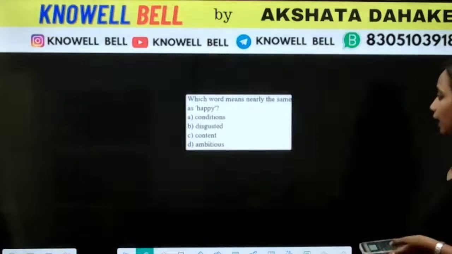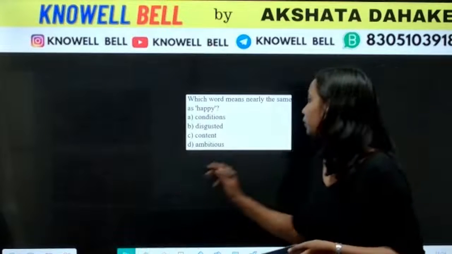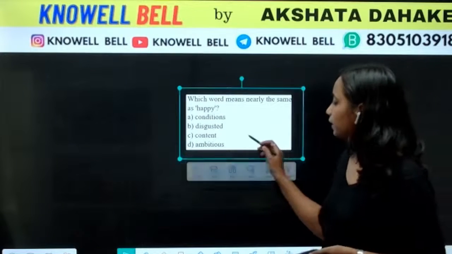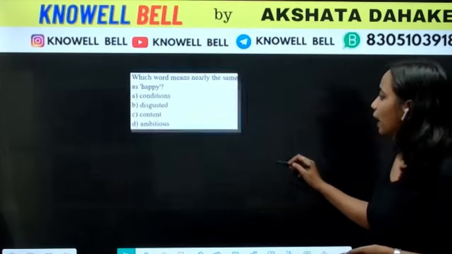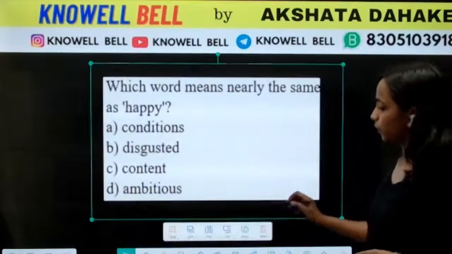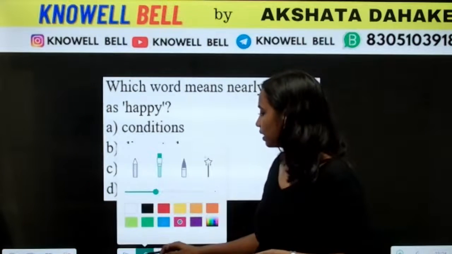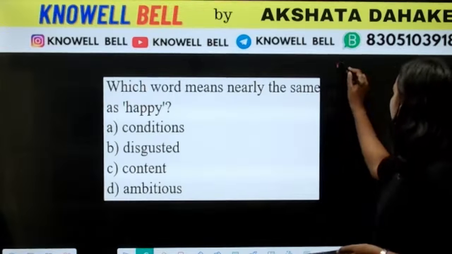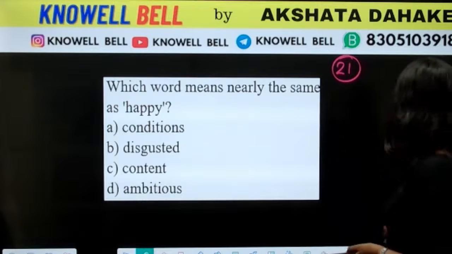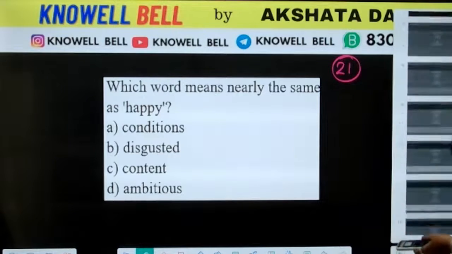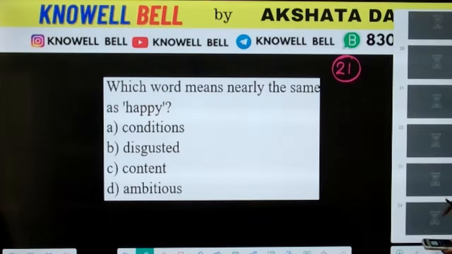Good. And the last question that we have for today: the word that means nearly the same as happy. Which word means nearly the same as happy? Question number 21.